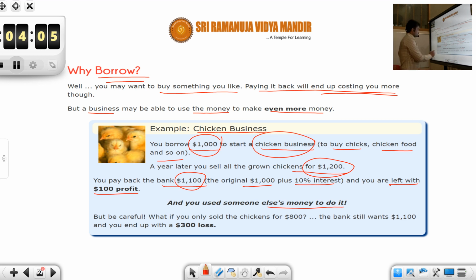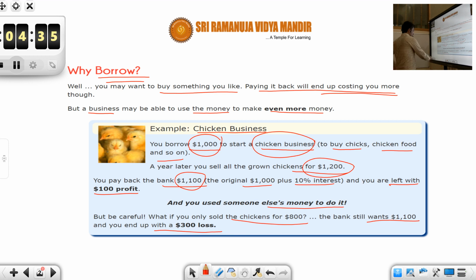But be careful, what if you only sold the chickens for $800? The bank still wants $1,100, right? So you end up with a $300 loss. So there is also a loss factor involved. You need to be very careful. Unless you are very sure that you will make more money than the amount to be paid back, it doesn't make sense to borrow money, and you will end up in hefty problems.